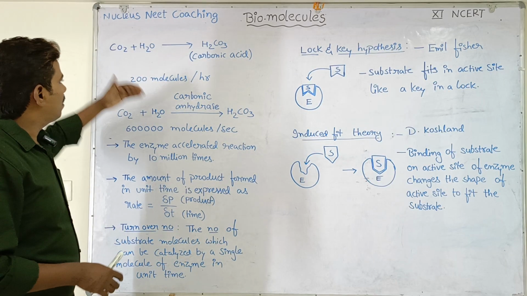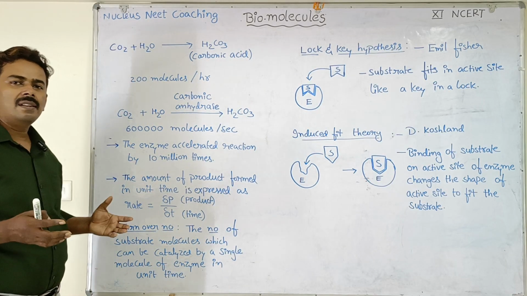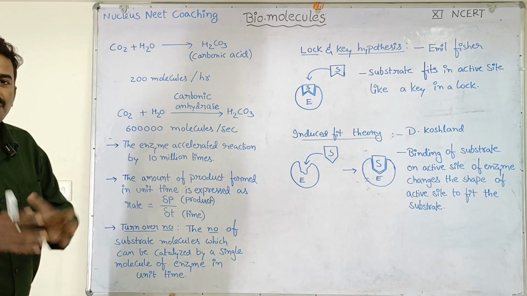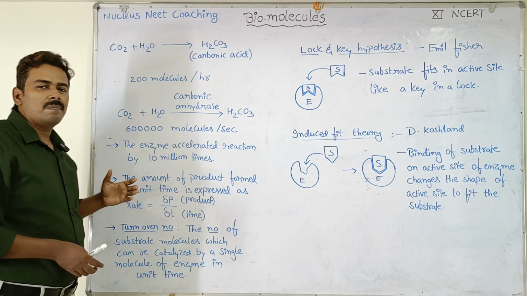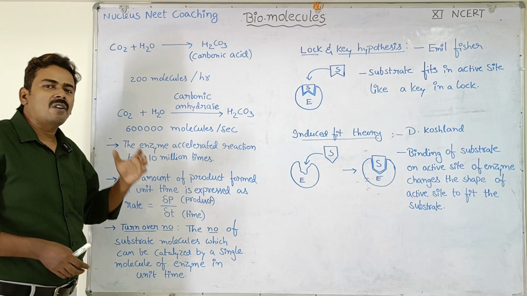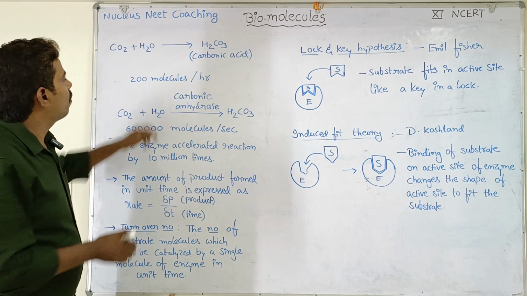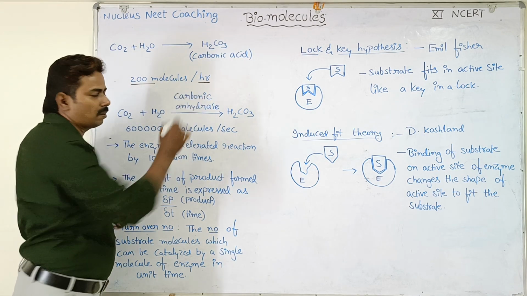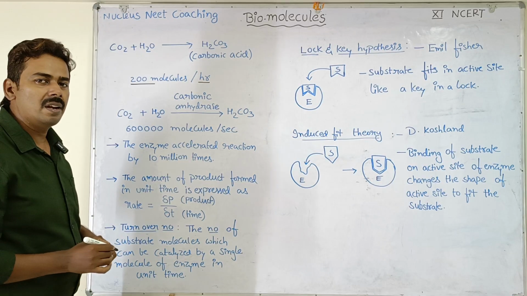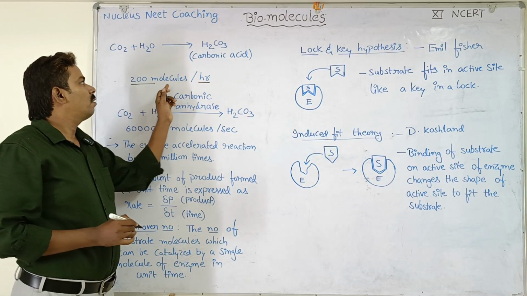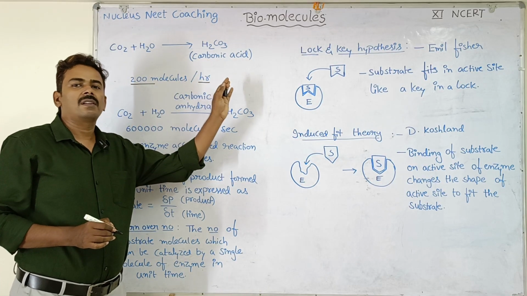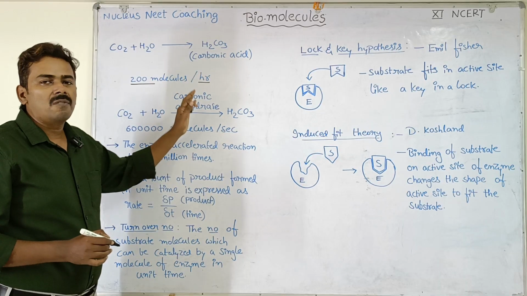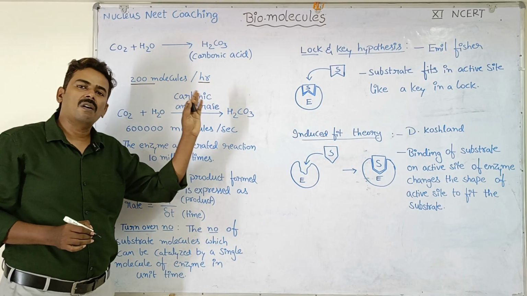Imagine the reaction is taking place outside the cells in a physical environment, in a test tube. When the reaction is taking place without support of any catalyst, 200 molecules of carbonic acid are formed every hour. So this is the rate of the chemical reaction. 200 molecules of carbonic acid, which is a product, are formed per hour without any catalyst or enzyme.